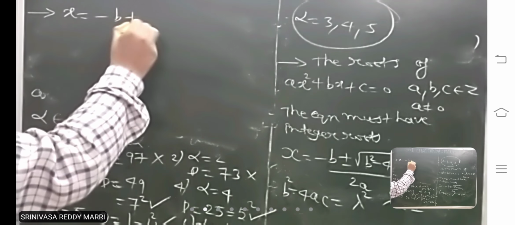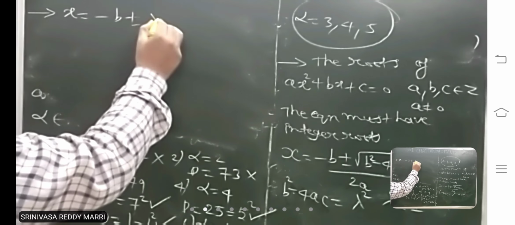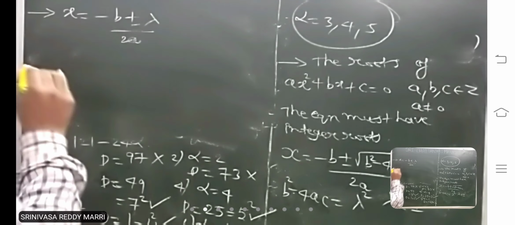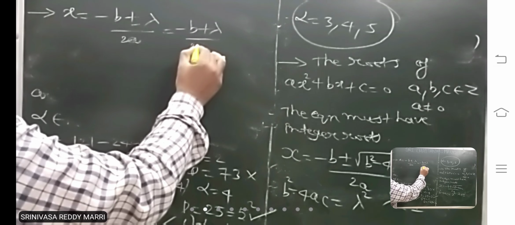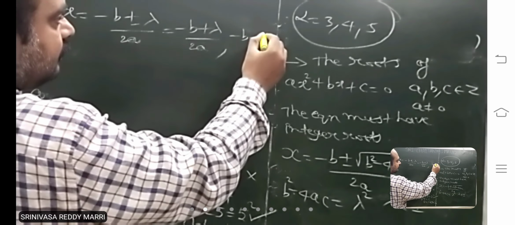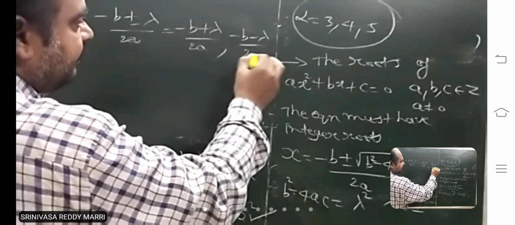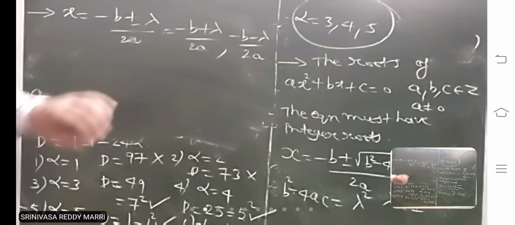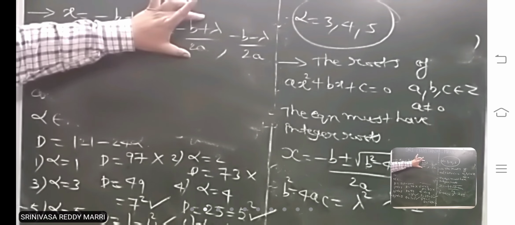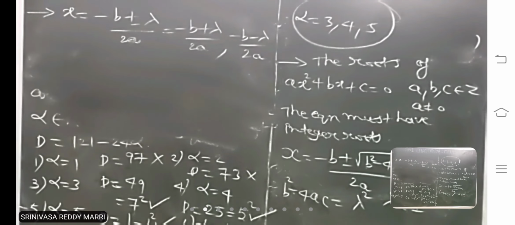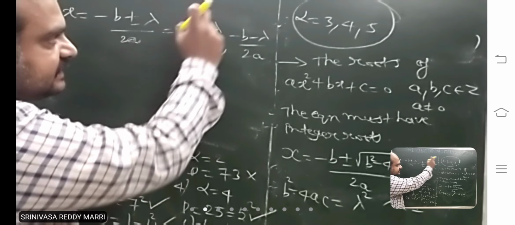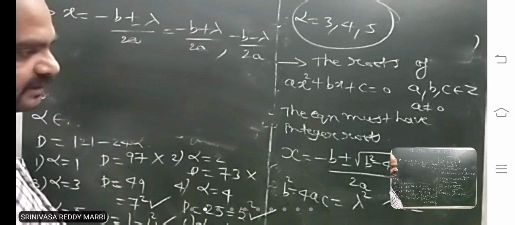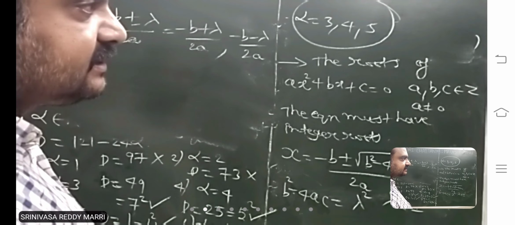Minus b plus or minus lambda, divided by 2a. I got two roots: minus b plus lambda divided by 2a, and minus b minus lambda divided by 2a. Now can you tell me whether this is an integer and this is an integer? Can you definitely tell me that they are integers?